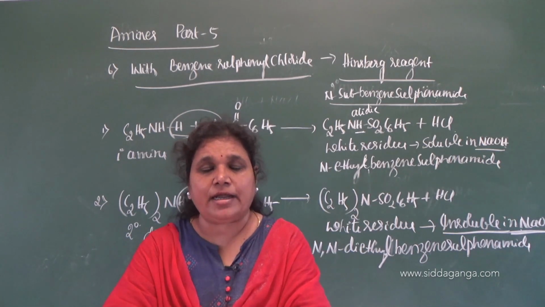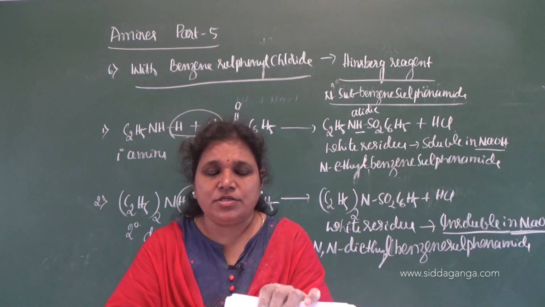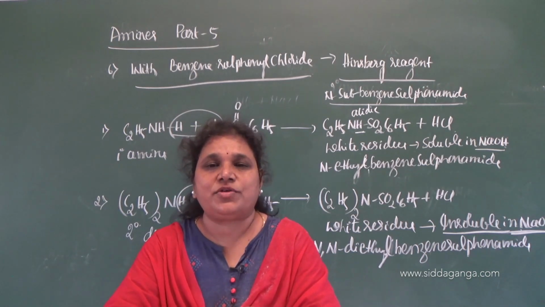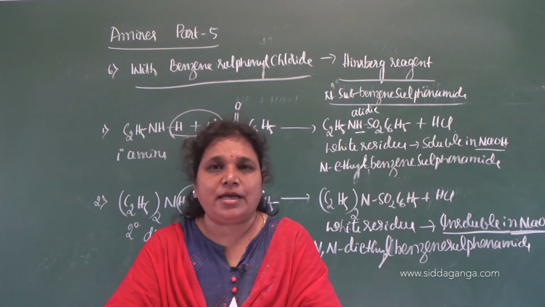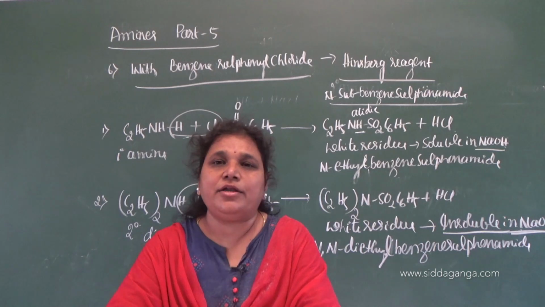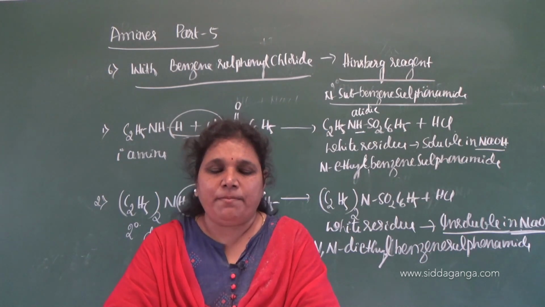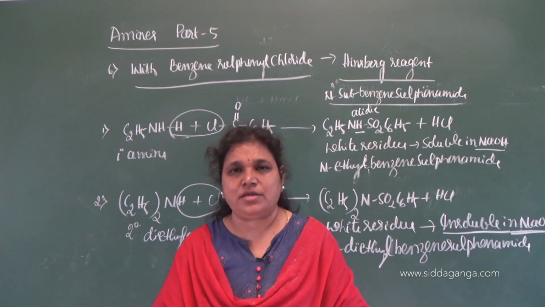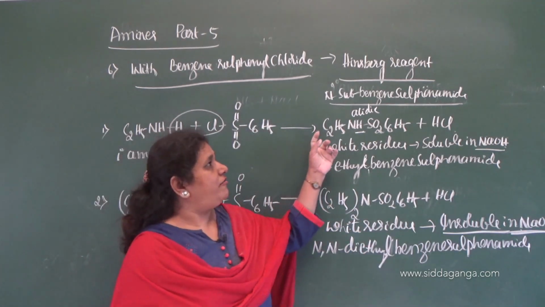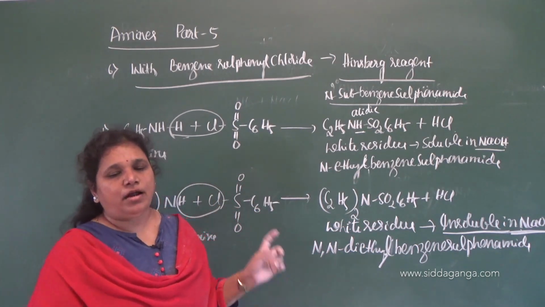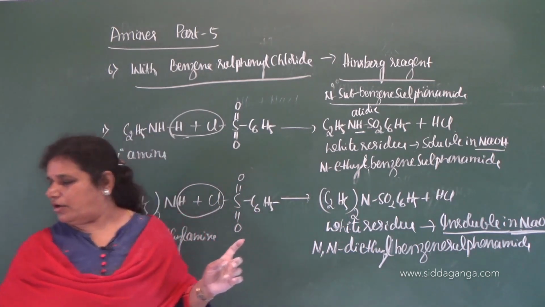Since it does not contain replaceable hydrogen, we cannot go with the reaction of this tertiary amine. If you take triethyl amine, there is no reaction with Hinsberg reagent and no residue is formed by the tertiary amine. But nowadays this benzene sulfonyl chloride is replaced by para-toluene sulfonyl chloride.